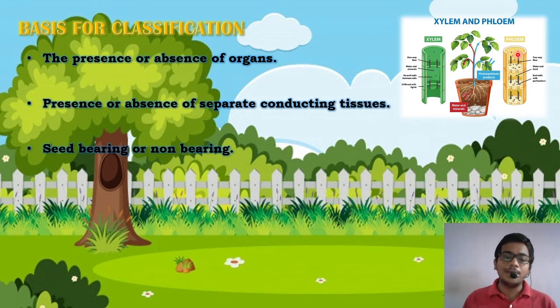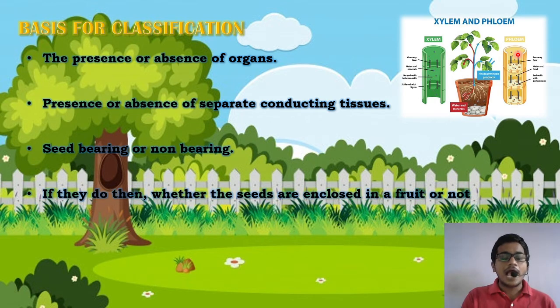Now, some plants bear seeds, some plants do not bear seeds. That is another basis for classification. And if the plants do bear seeds, then their seeds either have a natural covering, that is, they are enclosed in a fruit, or they are open, bare. That is another criterion for classification of plants at a basic level.